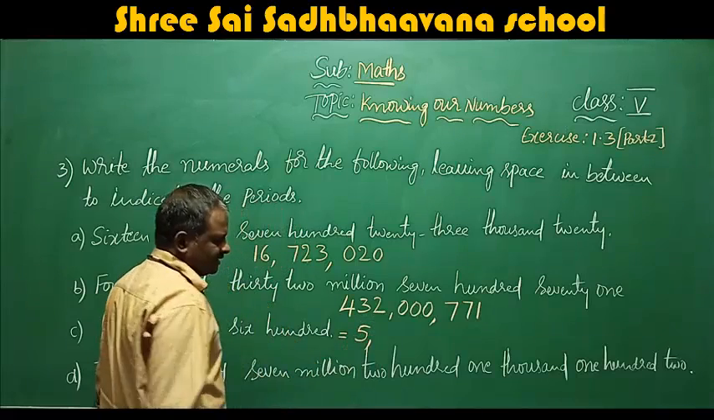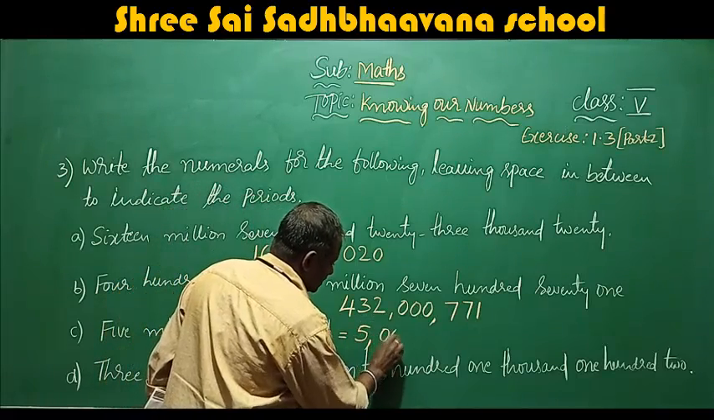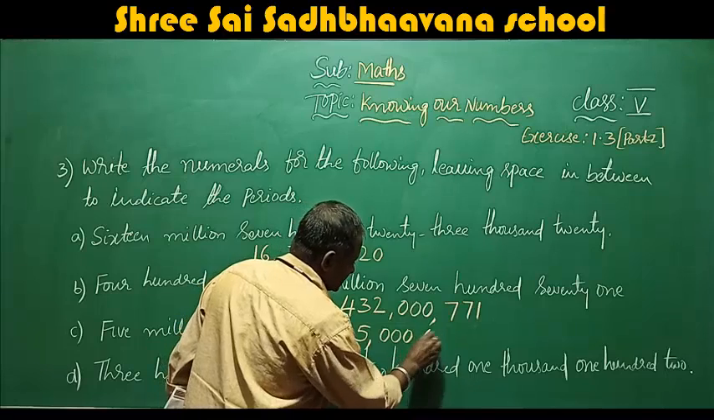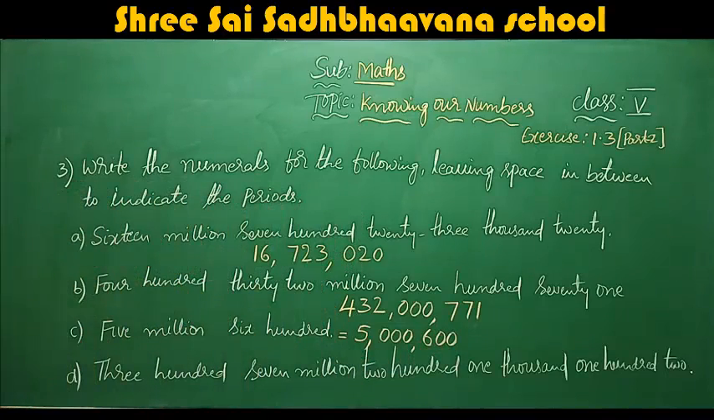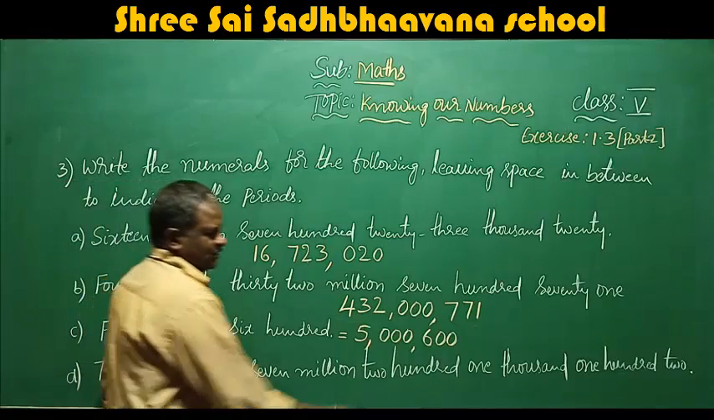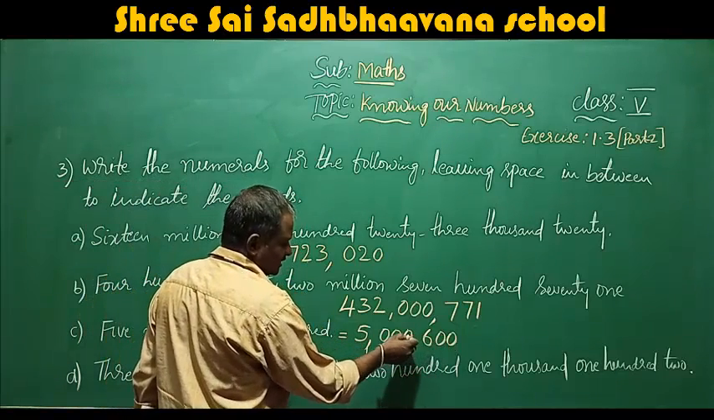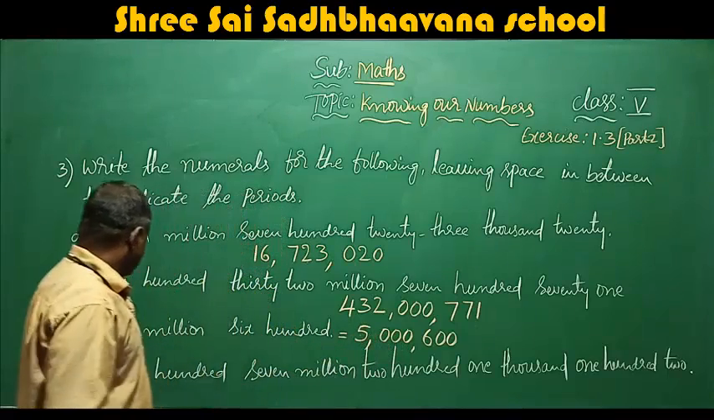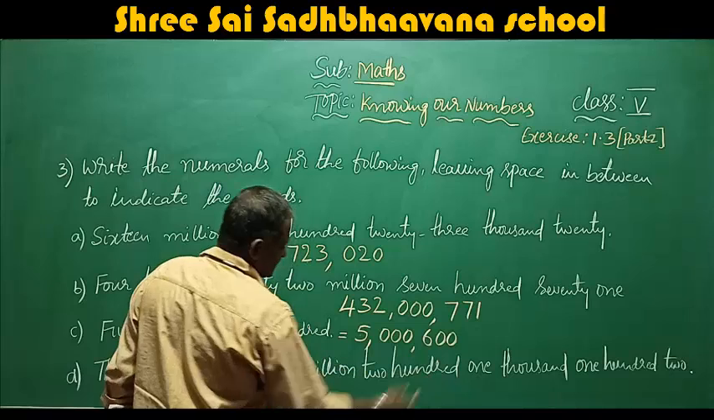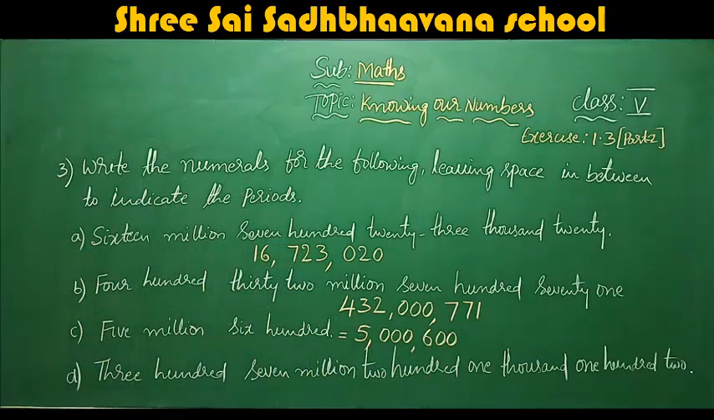5,600,000: 5 million, no thousands, 600. Here units, tens, hundreds, thousands, ten thousands, hundred thousands, million. This is 5,600,000. Next, 307,201,102.